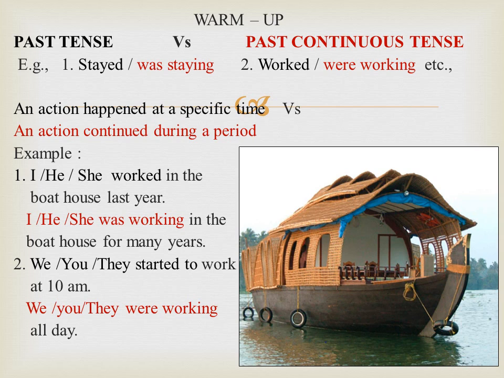Whereas past continuous tense indicates an action started in the past and continued for a period of time. I have highlighted this in red. She was working in the boathouse for many years. They were working all day. These examples do not determine when the action started or finished, but they emphasize the continuity of the action. Let us learn today when to use it, how to use it. Are you ready for the class?